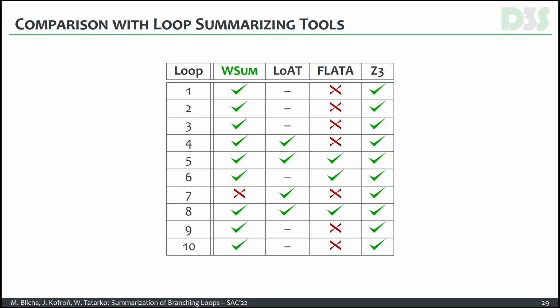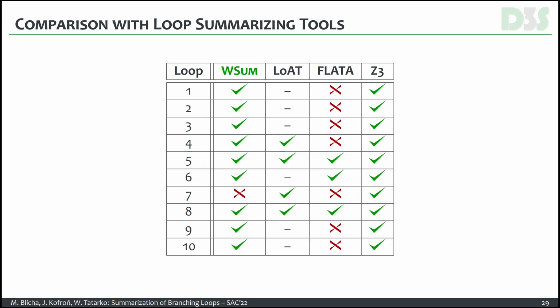At this slide, you can see the comparison of the results for particular tools. As you can see, our W Summarizer was able to compute the summarization for almost all considered inputs. There is just one exception. So in this case, it can beat both Loost and Flutter. Z3, which was able to validate the summarization or branch sequences for all the cases, for all the inputs,